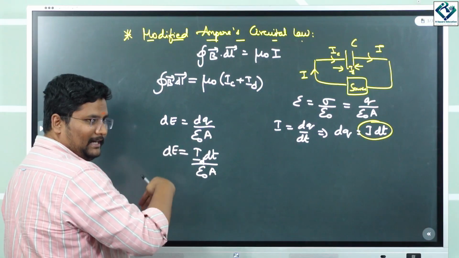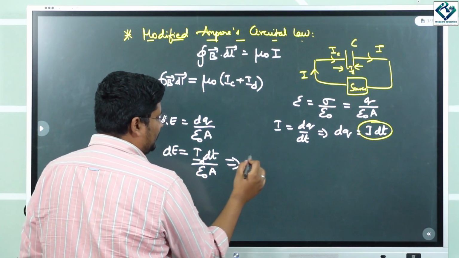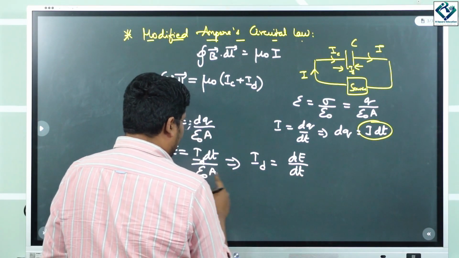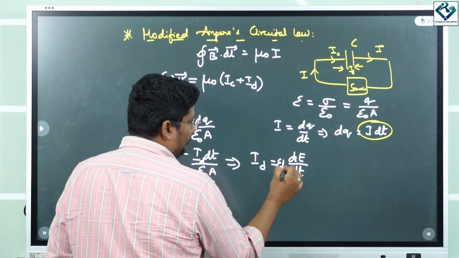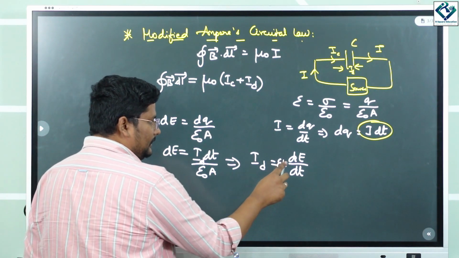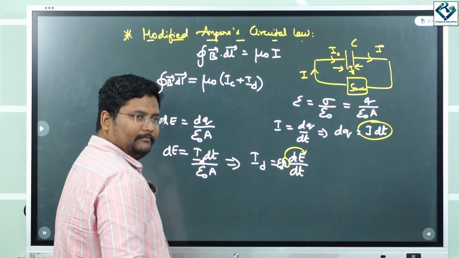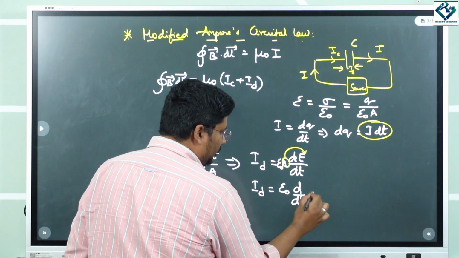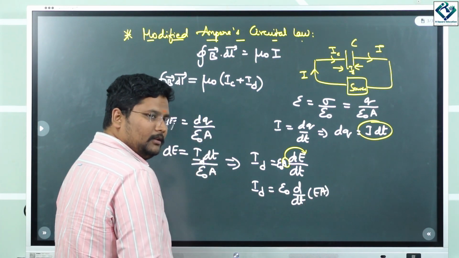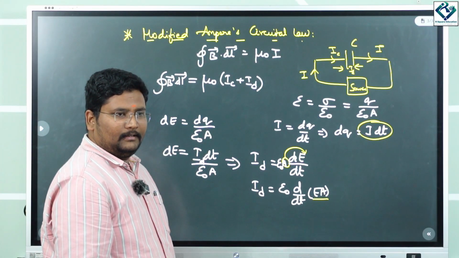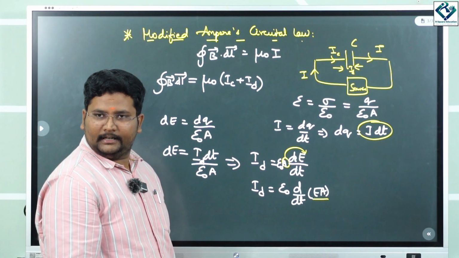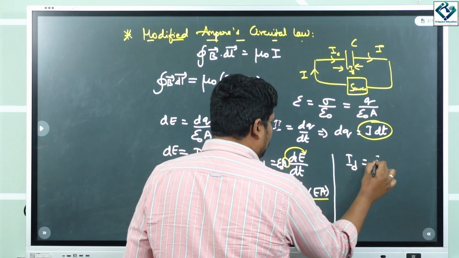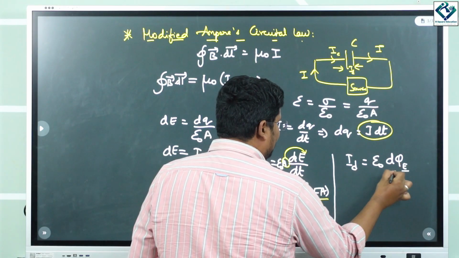Can I replace this because I want id only, correct? So I modify this a little. id is equal to dE by dt, times epsilon naught A. Yes. Can I bring this A inside? So what I'll get is id is equal to epsilon naught d by dt of E into A. What is EA? Flux. Correct? Electric flux. So this equation now turns out to be id is equal to epsilon naught d phi E by dt.